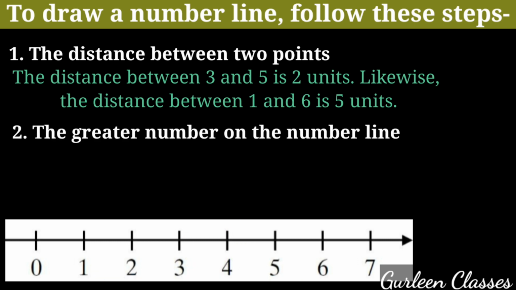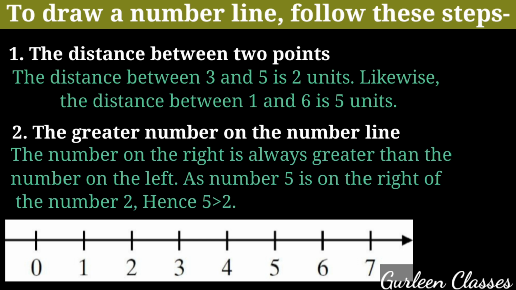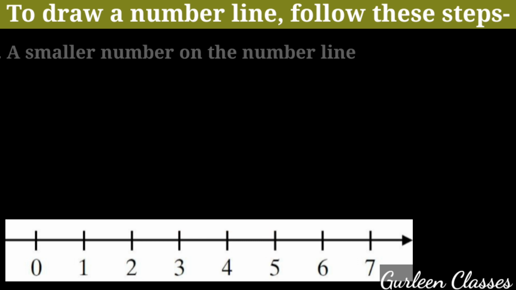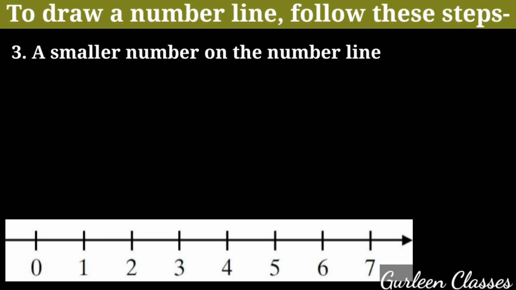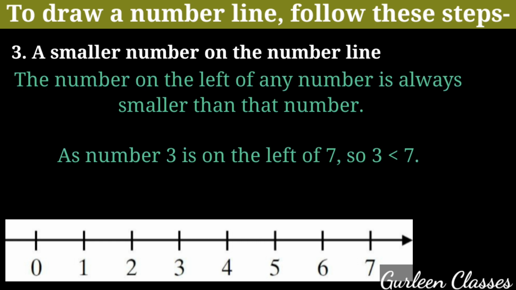Second point, the greater number on the number line. The number on the right is always greater than the number on the left. As number 5 is on the right and number 2 is on the left, hence 5 is greater than 2. Third point, a smaller number on the number line. The number on the left of any number is always smaller than that number. As number 3 is on the left of 7, so 3 is less than 7.